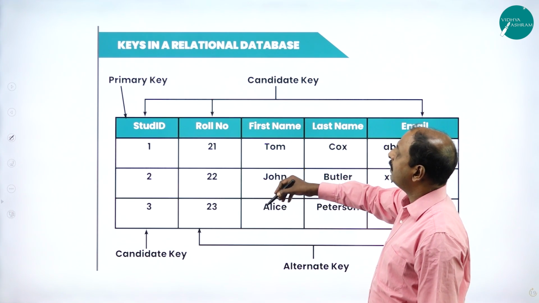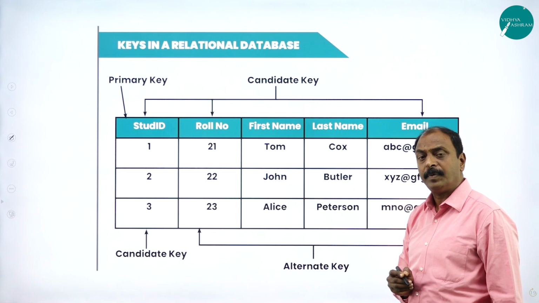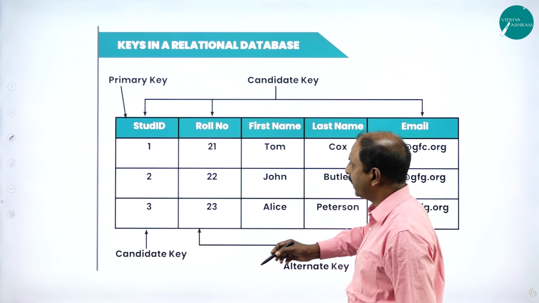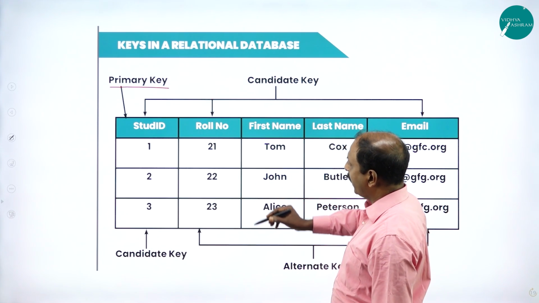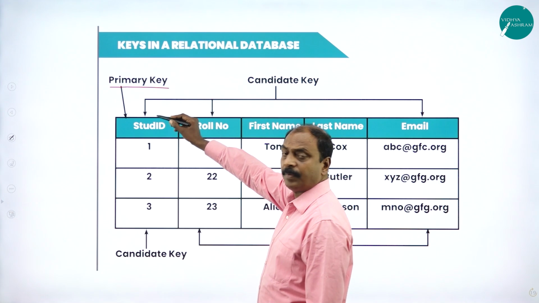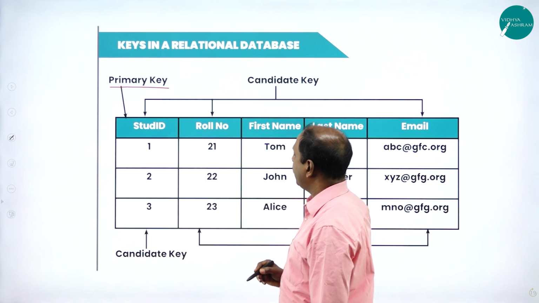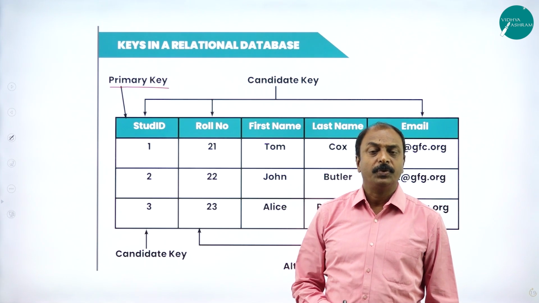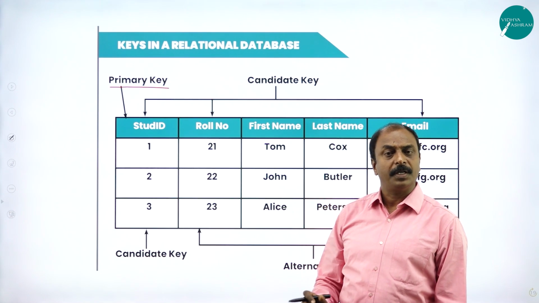That can be implemented by using keys in a relational database. Looking at this example, one is called the primary key, and we are applying the primary key to the student ID. Generally, the student identification or ID is unique, so it is different for all the students in a school or in a college.